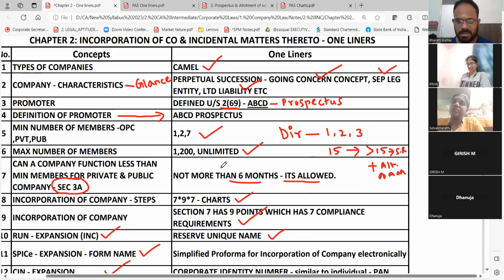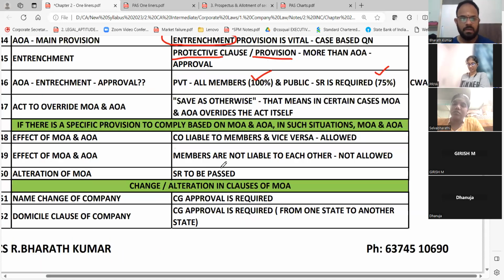Or better than this, you can glance your notebook, because your notebook only you should be familiar with. These notes and charts are only for your high level revision. So can you glance this for 5 minutes? Because after that, other provisions I am going to cover. This and all we have not covered. So another 20 points are there that I will cover once you glance this for 5 minutes. We are early, fresh in the morning. Please spend 5 minutes only.